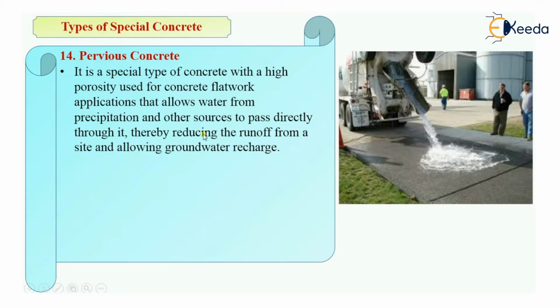So what is pervious concrete? It is a type of special concrete with high porosity and that allows the water from precipitation, that is from rainfall and other sources, to pass directly through it. It will not allow the water to stand over it, it will pass directly through it and it will reduce runoff and it will allow the groundwater recharge.